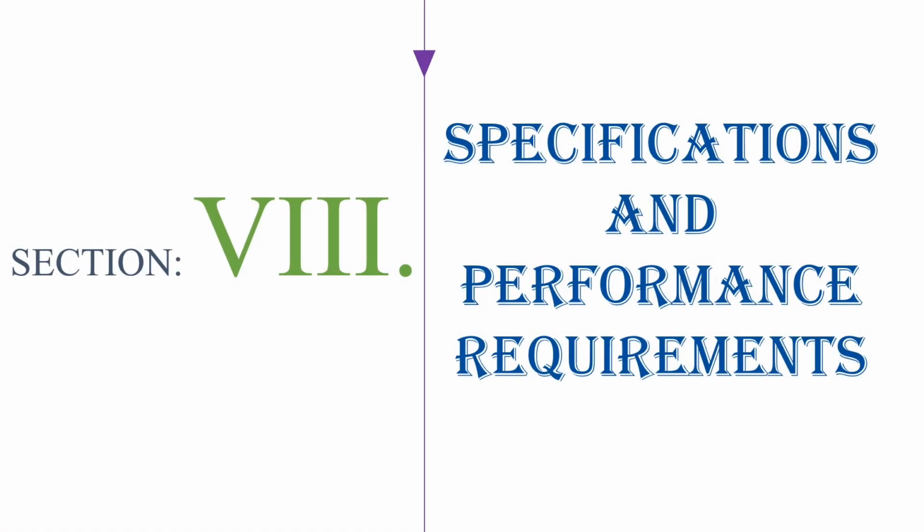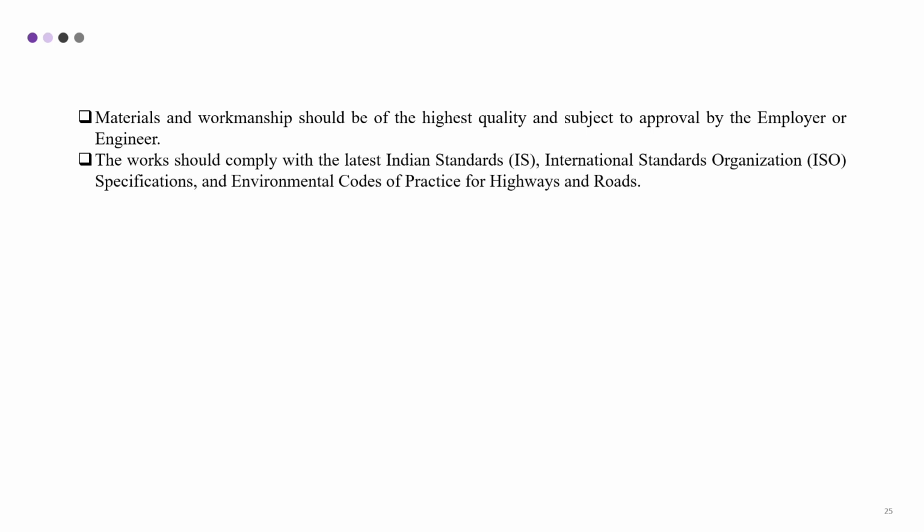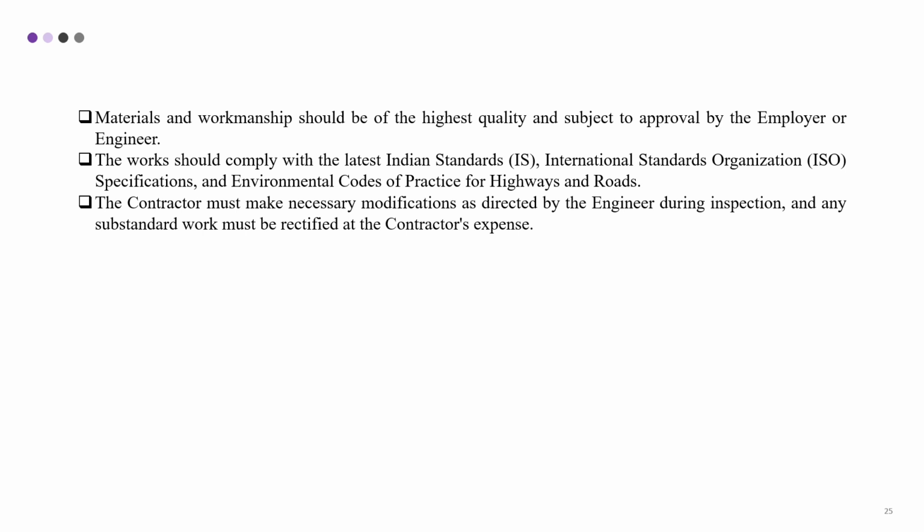Section 8, Specifications and Performance Requirements. Materials and workmanship should be of the highest quality and subject to approval by the employer or engineer. The works should comply with the latest Indian standards, International Standards Organization specifications, and environmental codes of practice for highways and roads. The contractor must make necessary modifications as directed by the engineer during inspection, and any substandard work must be rectified at the contractor's expense.